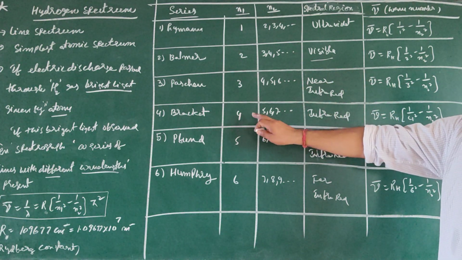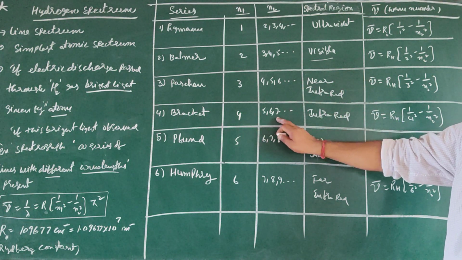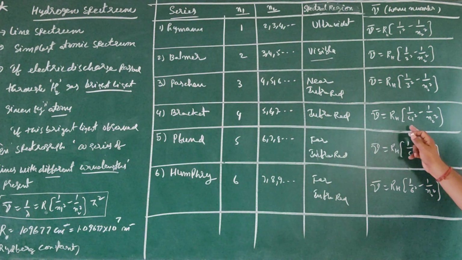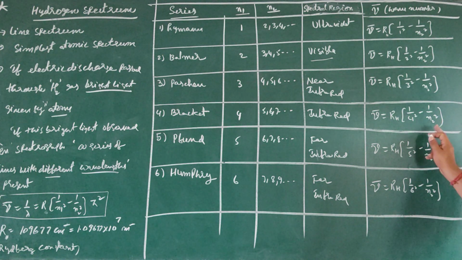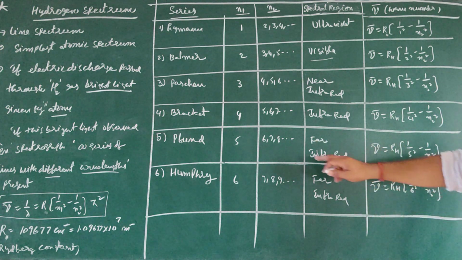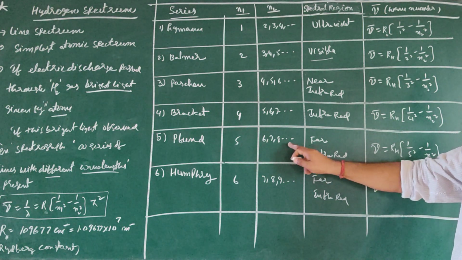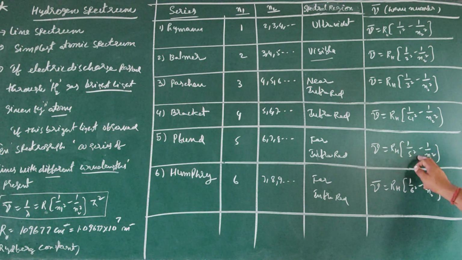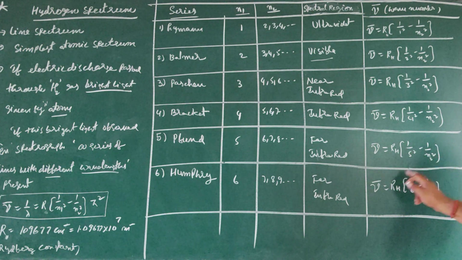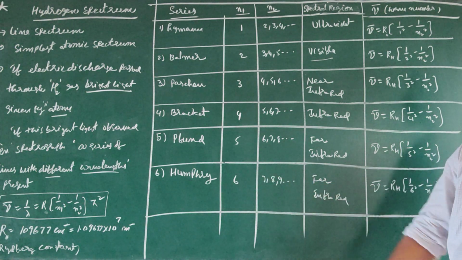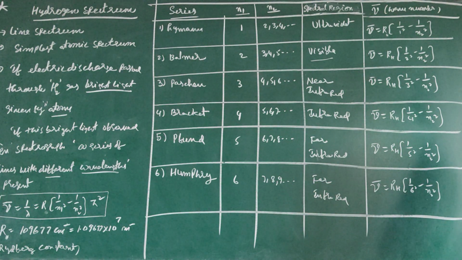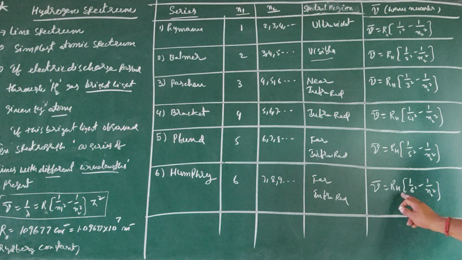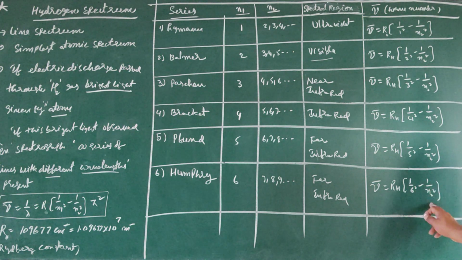In Brackett series, n1 is equal to 4, n2 follows 5, 6, 7 like this. This is observed in the infrared region. Nu bar is equal to R into 1 by 4 square minus 1 by n2 square. Pfund series: n1 is equal to 5, n2 is equal to 6, 7, 8. This is observed in the far infrared region. Nu bar is equal to R into 1 by 5 square minus 1 by n2 square. Humphreys series: n1 is equal to 6, n2 is equal to 7, 8, 9. This is also observed in the far infrared region. Here nu bar is equal to R into 1 by 6 square minus 1 by n2 square.